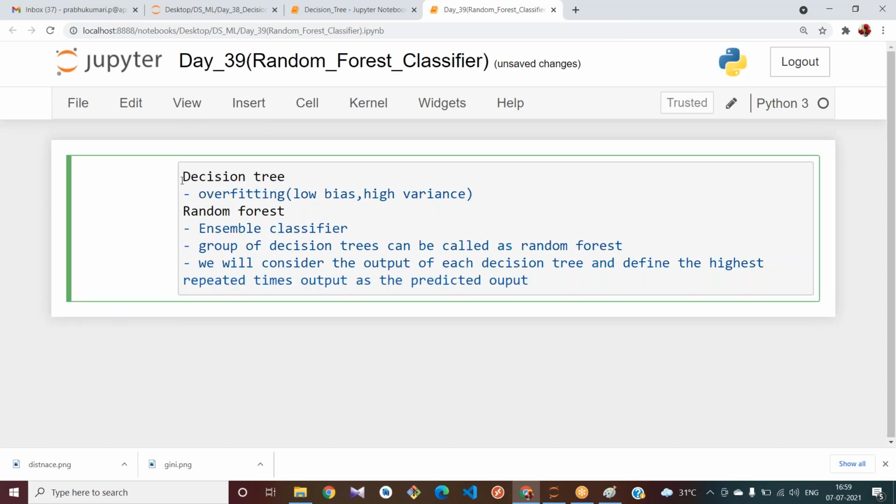You can do it on your own also. The same process we repeat. In sklearn, in the ensemble module, your random forest classifier is present.